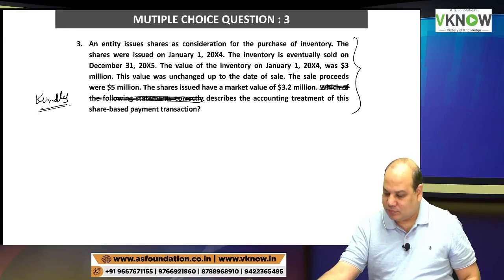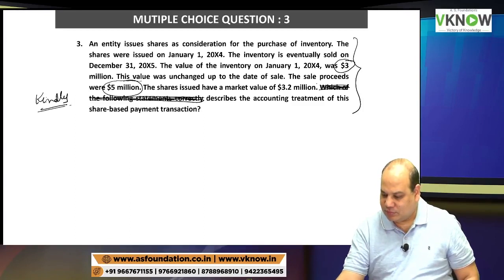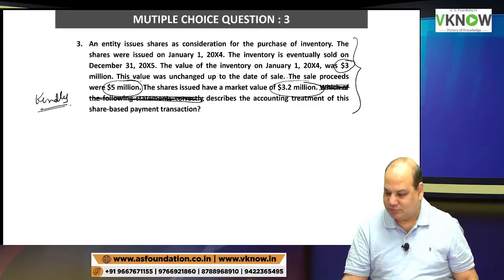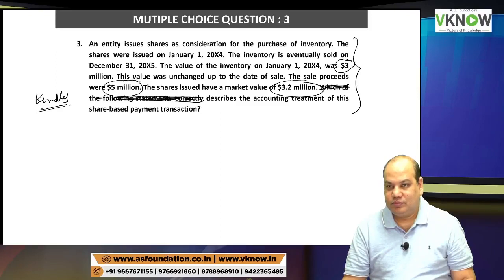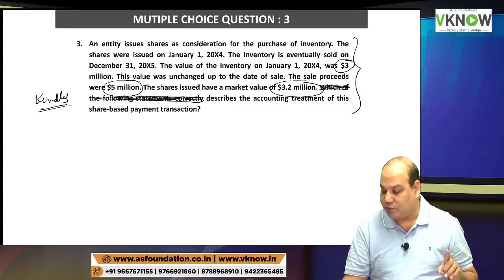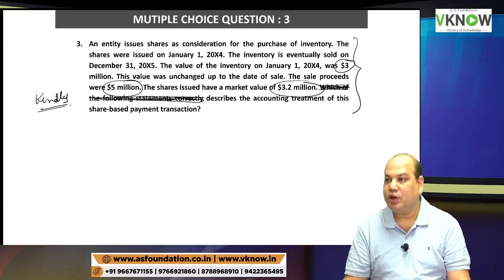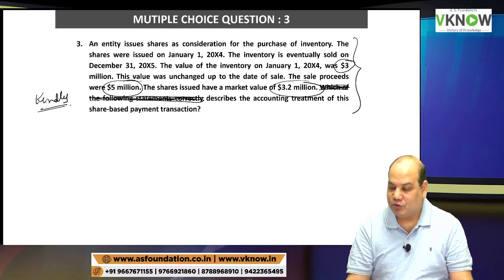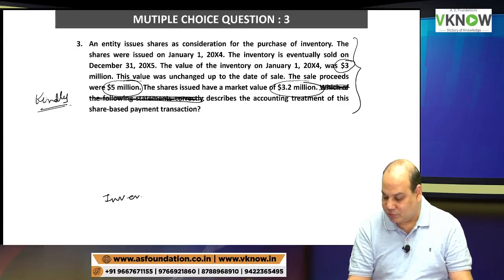Will you record inventory at 3 million, 5 million, 3.2 million? 3 million. We have to apply the measurement date value. Measurement date is the date when inventory is received. Inventory is received on 1st January only. On 1st January, the inventory had a fair value of 3 million. So the entry will be inventory